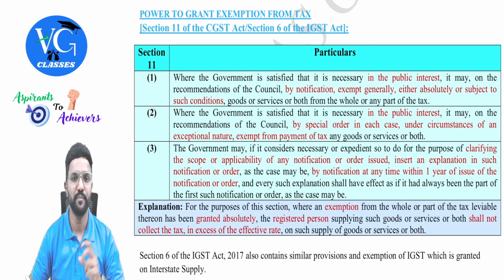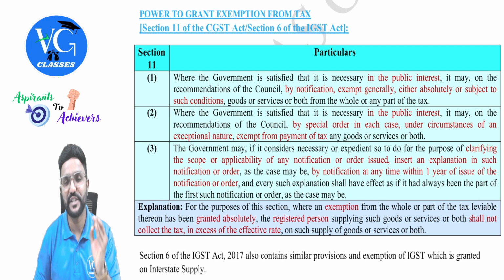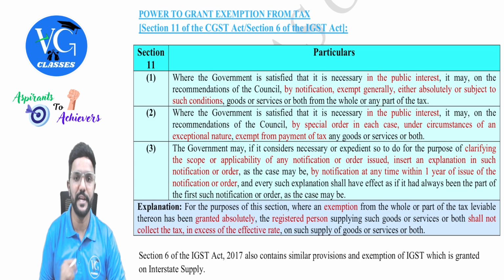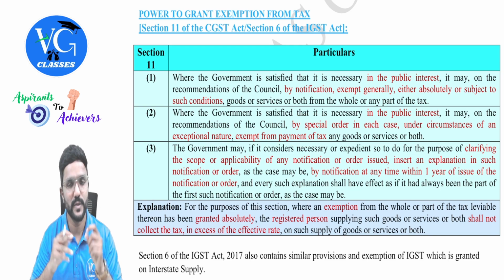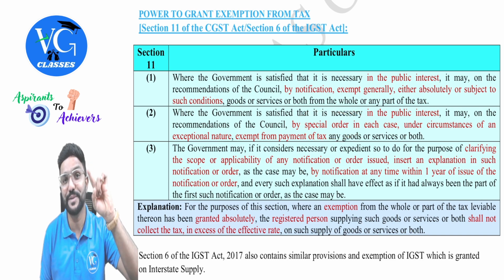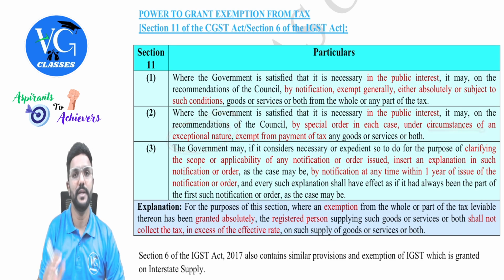Okay. Then coming to subsection 2, where the government is satisfied that it is necessary in the public interest, same like above, it may on the recommendation of GST Council by special order. So this is called special exemption which can be given only by way of special order. Sir, when? Only under the circumstances of exceptional nature. Exempt from payment of tax, any goods or services or both. So we call this as special exemption and it can be given only by way of what? Special order. General exemption is by way of notification, whereas the special exemption is by way of special order. Okay. Under which circumstances? Circumstances of exceptional nature.